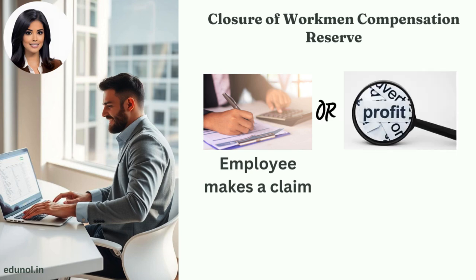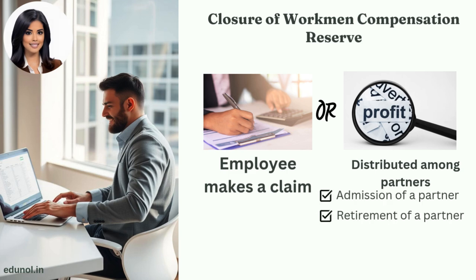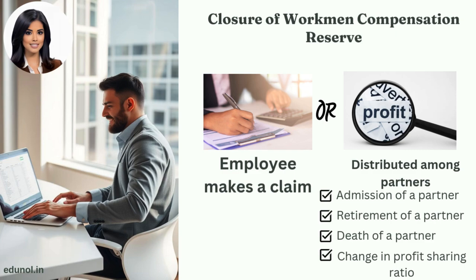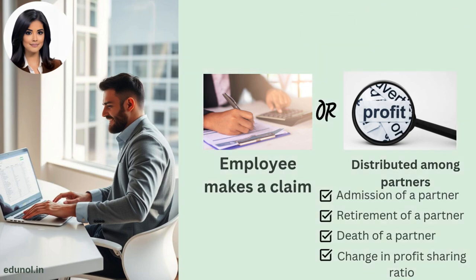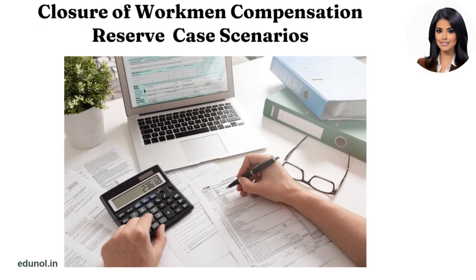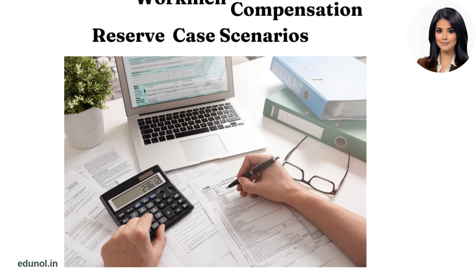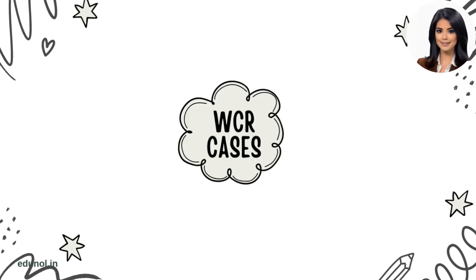Second, if some amount is left in the reserve after meeting the workman compensation claim, then it is distributed among partners. This is done at the time of reconstitution of the partnership firm, like admission, retirement, death, or change in profit-sharing ratio among the partners. On the next slides, we will discuss various cases of closure of Workmen Compensation Reserve. There can be 5 different cases for accounting treatment of Workmen Compensation Reserve.